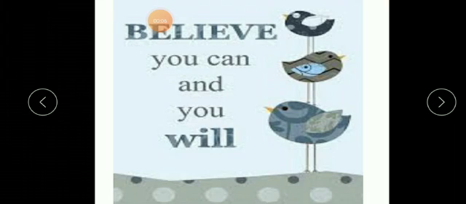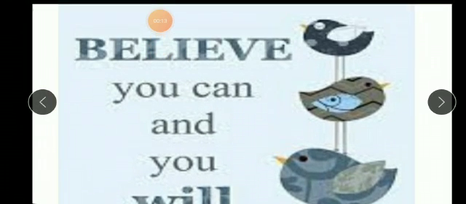But of course, before we start with our lesson, let's see what our today's thought is. Today's thought is: believe you can and you will. So if you believe strongly in yourself, you can easily achieve your goal.